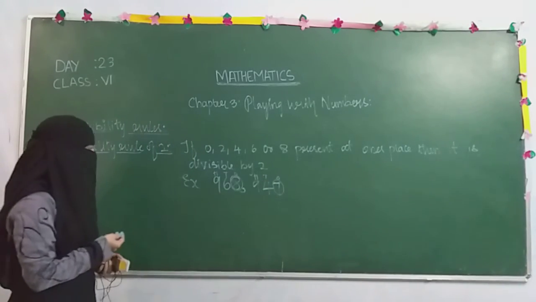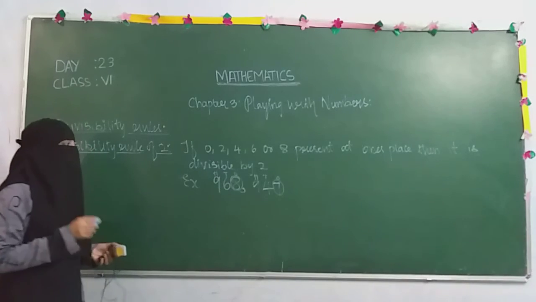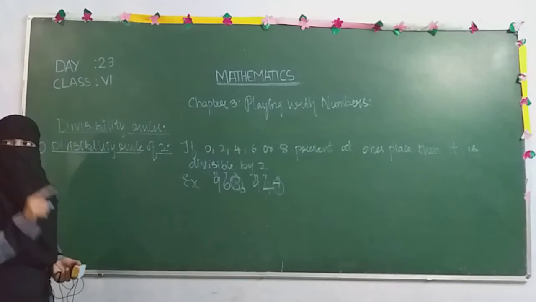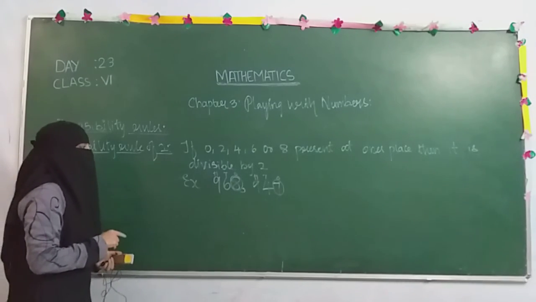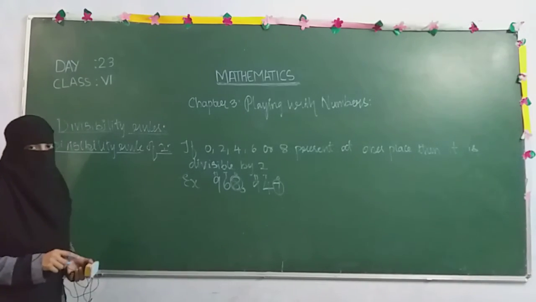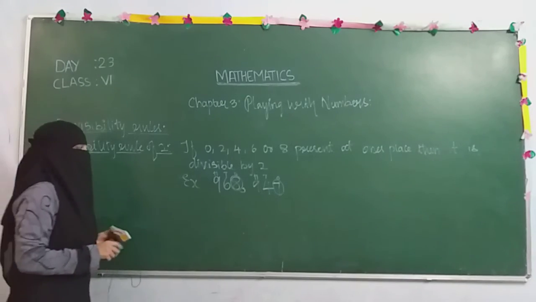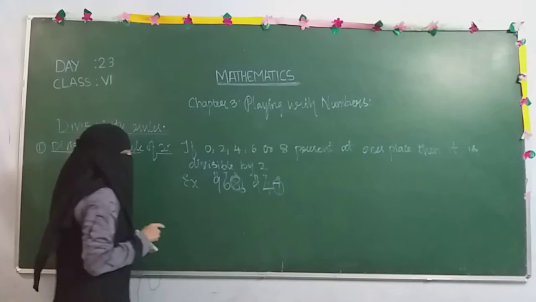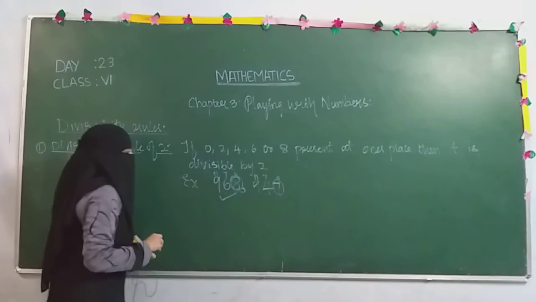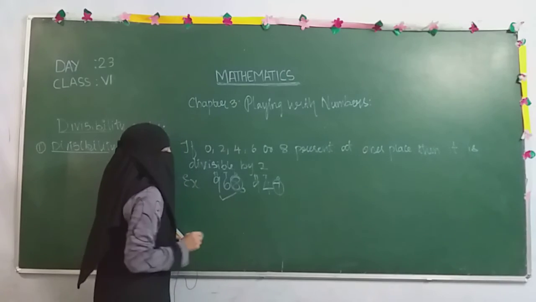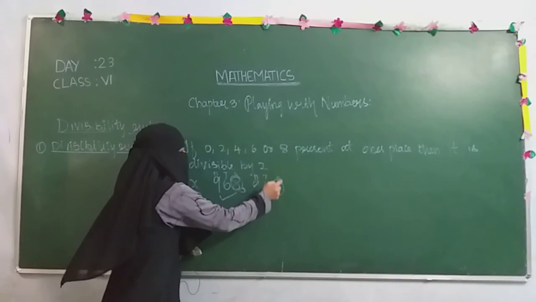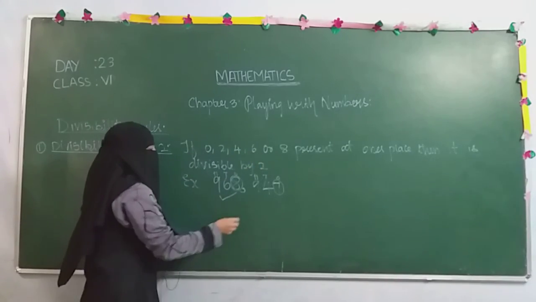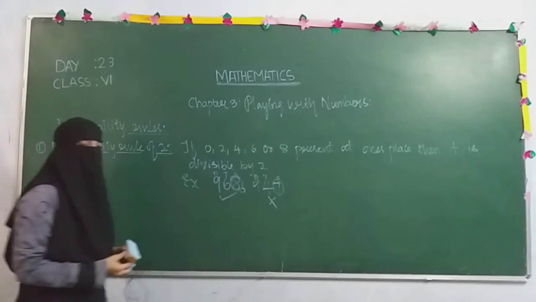Now according to the divisibility rule, if any of the digits 0, 2, 4, 6 or 8 is present at ones place, then we say that the number is divisible by 2. We found that in this example the digit is 8. It means it is divisible by 2. But in the second example, at ones place the digit is 7, which is not among these digits. So this number is not divisible by 2.